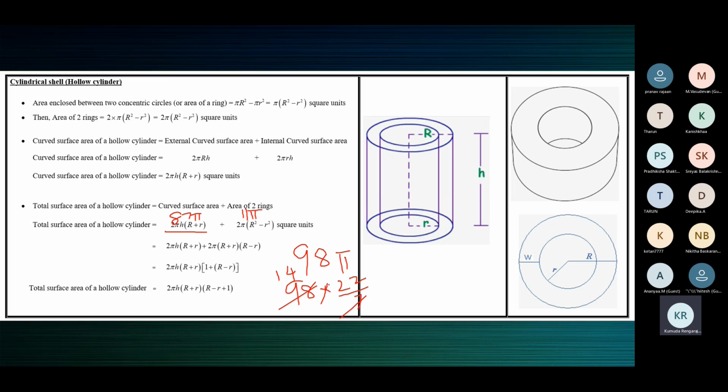So a hollow cylinder has 4 surfaces: inner CSA, outer CSA, area of top ring, area of bottom ring. And for CSA, the formula is 2 pi RH. Use the R accordingly: inner small r, outer capital R. Okay, the rest I'll leave with you. You need to go through the formula again and remember them.